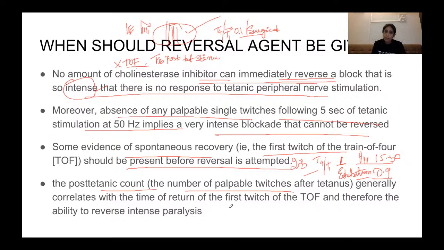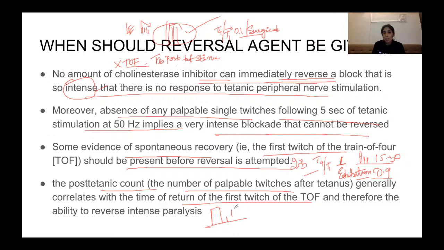But sometimes post-tetanic stimulation is seen, that is, after your tetanic stimulation, some palpable twitches. This generally correlates with the time of return of the first twitch of TOF. So when you have these post-tetanic counts, there will be a tetanic stimulus during which there will be no response. Following this, you will see a response. Right. This correlates with your TOF.